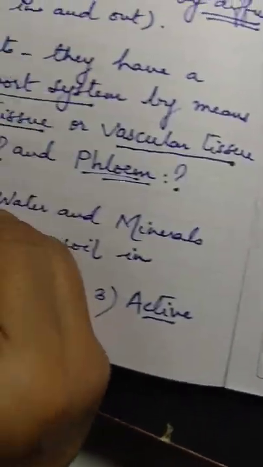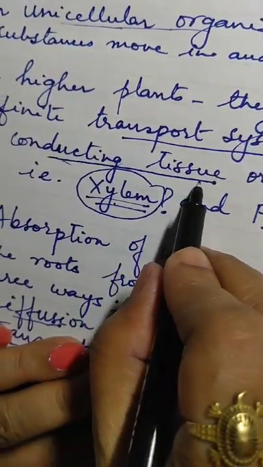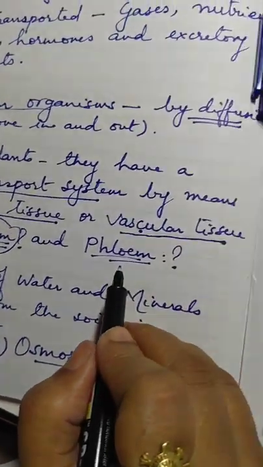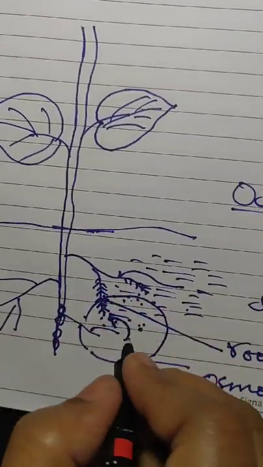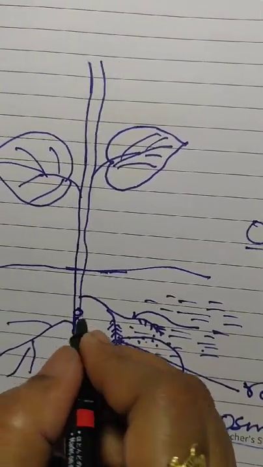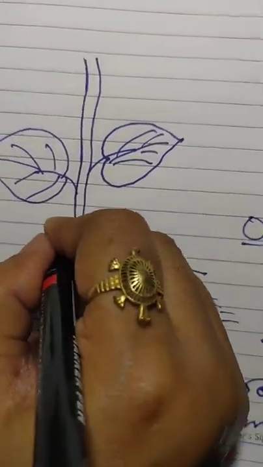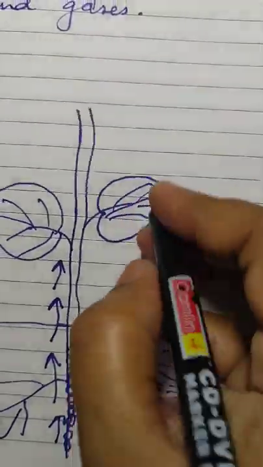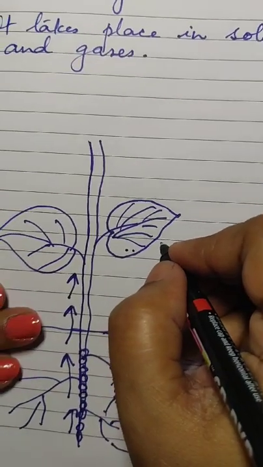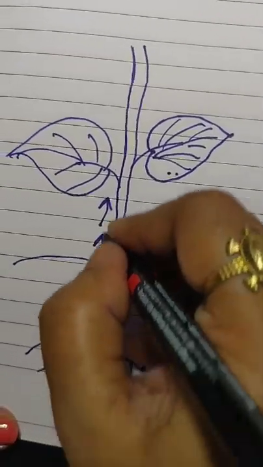Inside the root these xylem tissues are found. As I had mentioned, these are the conducting tissues, which means they are conducting something. Xylem is the tissue that transports water and minerals in the plant's body. Finally, when water molecules reach the xylem vessels, the xylem vessels help to conduct this water upward and distribute it equally to all parts of the plant. The leaves need water for photosynthesis, because water is one of the essential raw materials for photosynthesis. So this way the water is moving up.